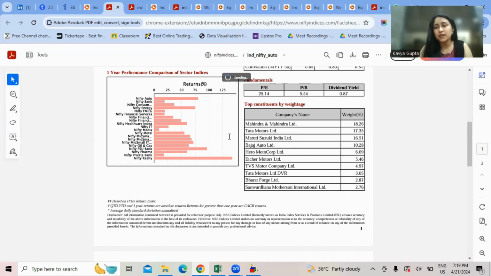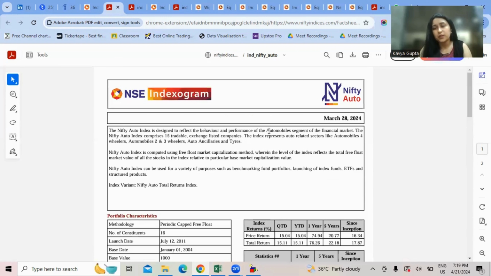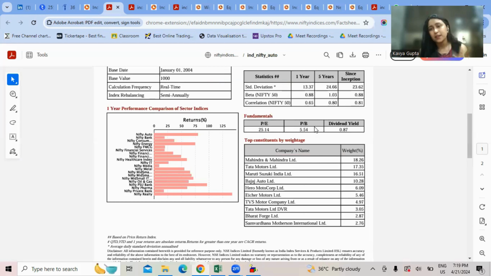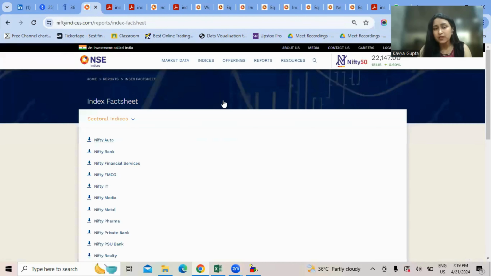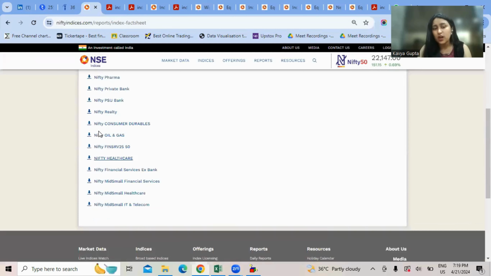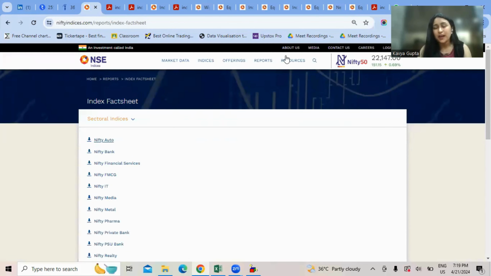Now, what is the purpose of this activity? The purpose of this activity is that if I want to become an equity research analyst and I want to build up a report, probably I can base my selection of the sector, or the selection of the companies that I'm trying to analyze, on the basis of the indexogram and the top constituents by weightage within that particular sector. So I hope that now you'll be able to navigate through the NSE's website and look at how the compositions have changed across these sectors.